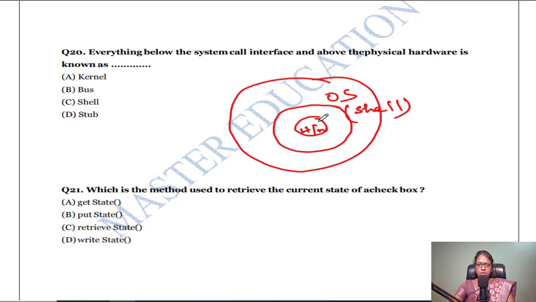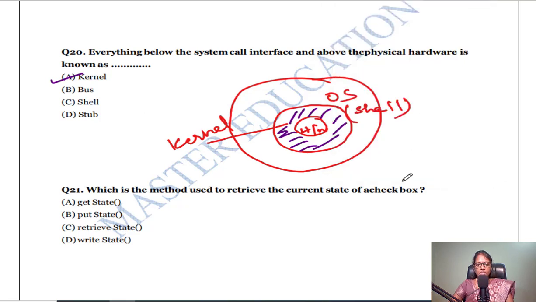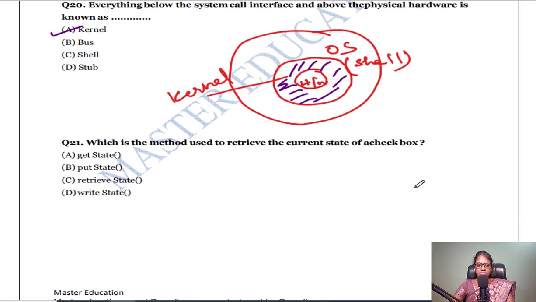Everything below the system call and above the physical hardware is known as kernel. The center part is called kernel. Kernel is also called the heart of the Unix OS.